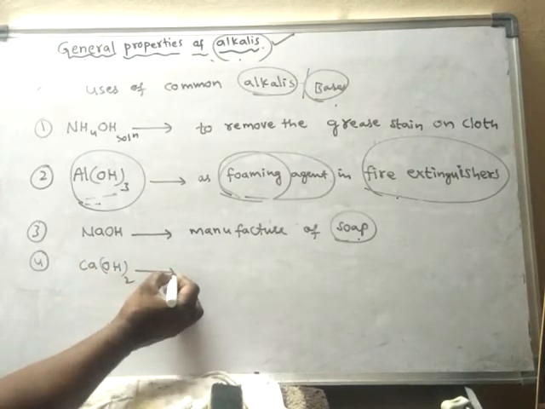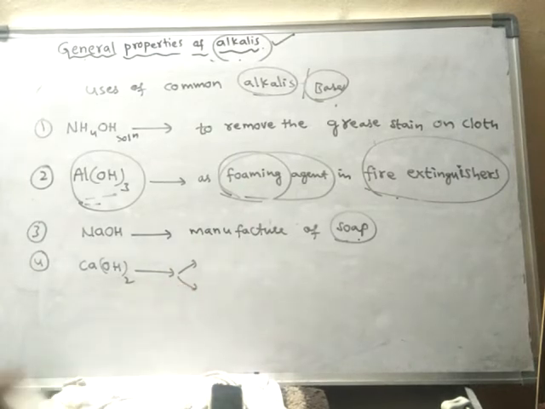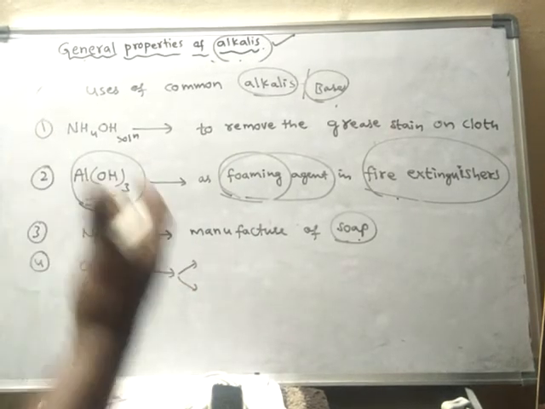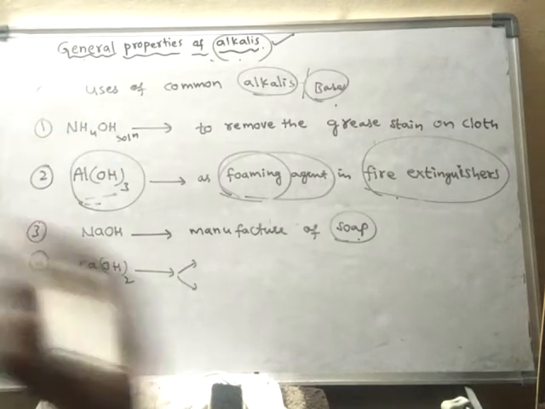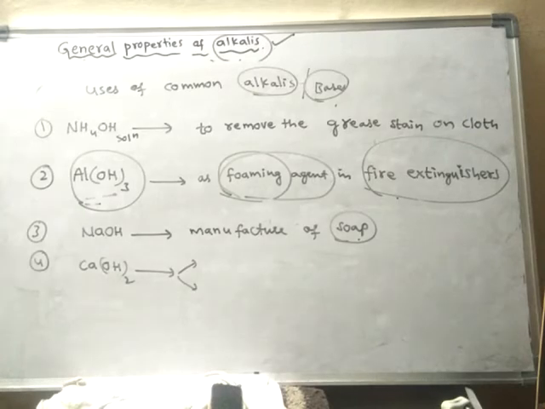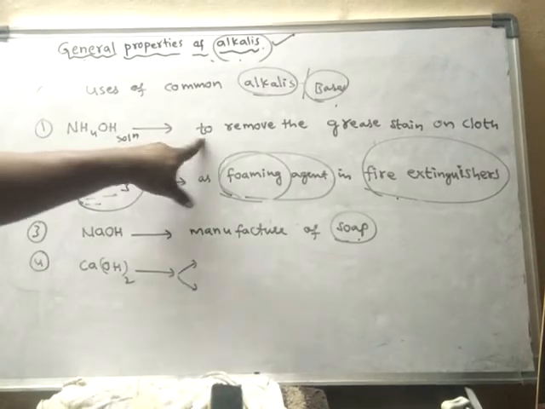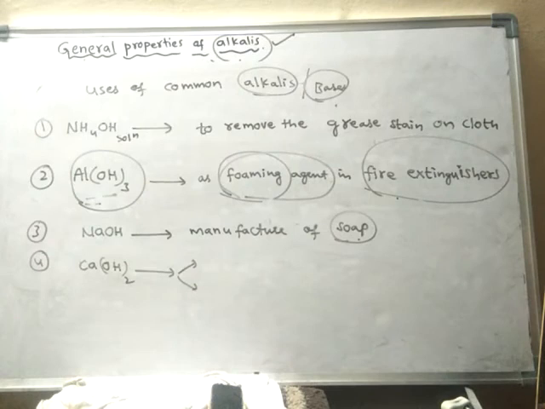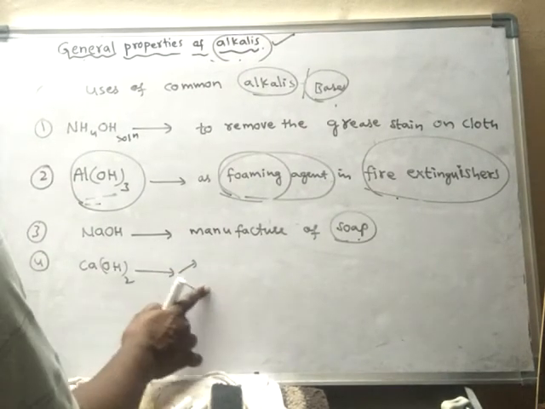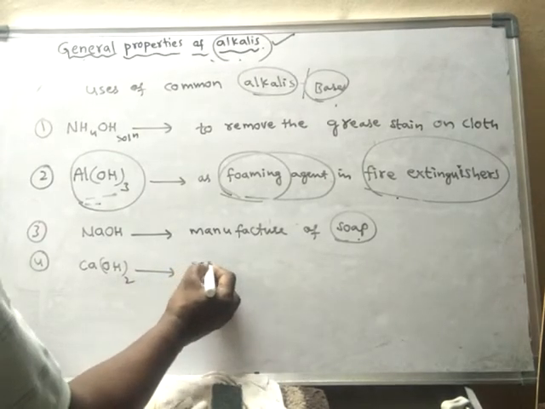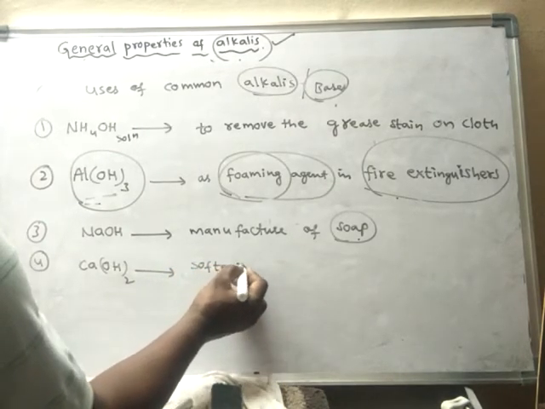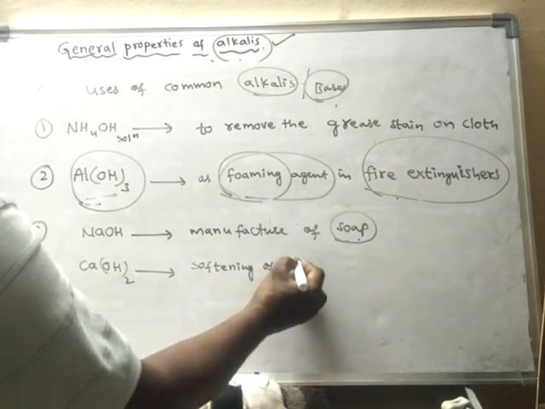So where is this calcium hydroxide used? Like this, we are learning only very few uses. It may be used in many other places, it has many other uses, but we are learning just a very few. Calcium hydroxide is used for the treatment of temporary hard water. That means softening of temporary hard water.